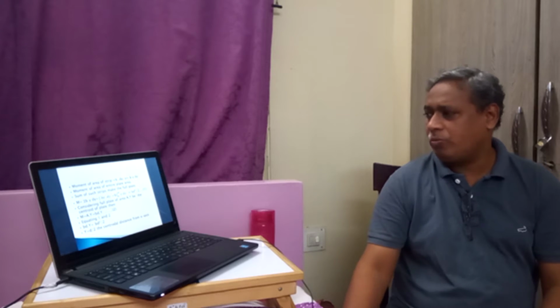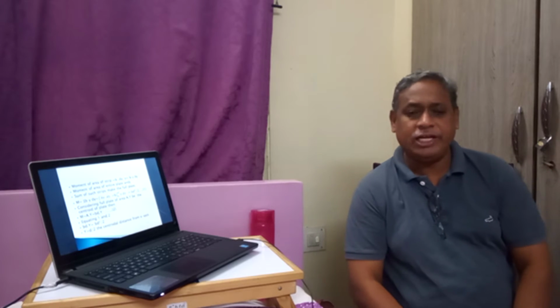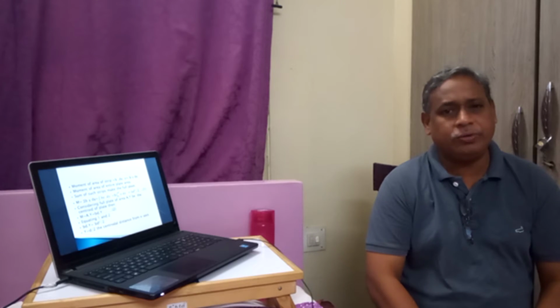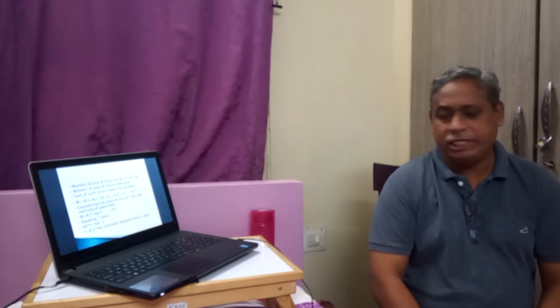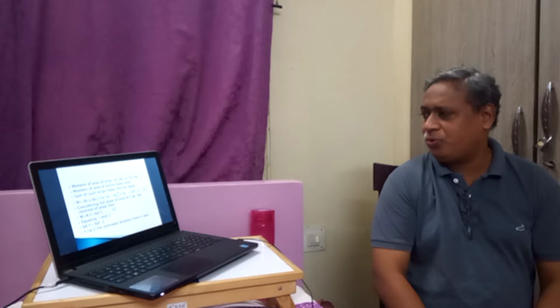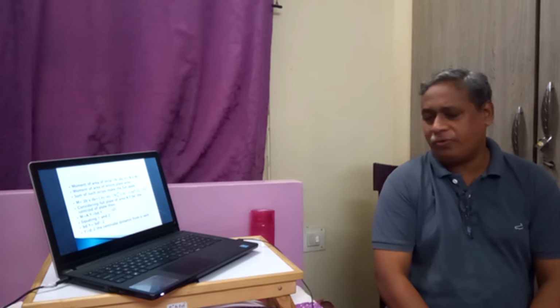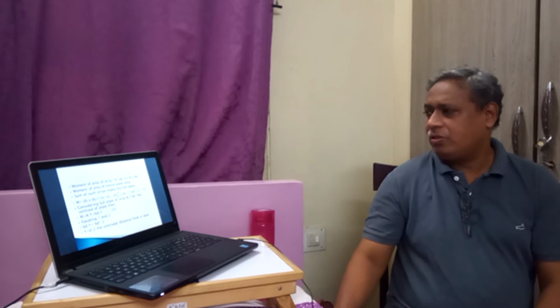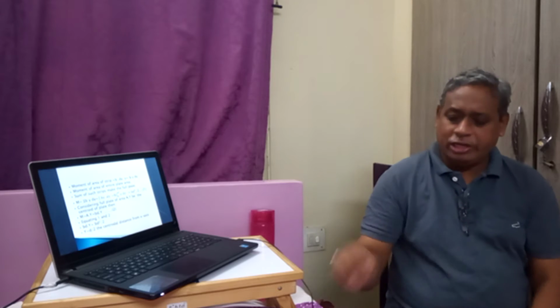So the moment of area of the strip is b y dy, that is area into distance. Y is the distance, b dy is the area. Instead of writing b into dy into y, we say b into y dy. So that is one elemental strip.